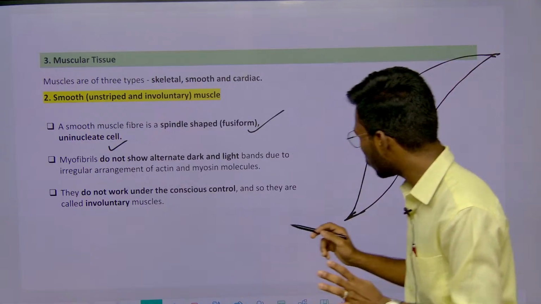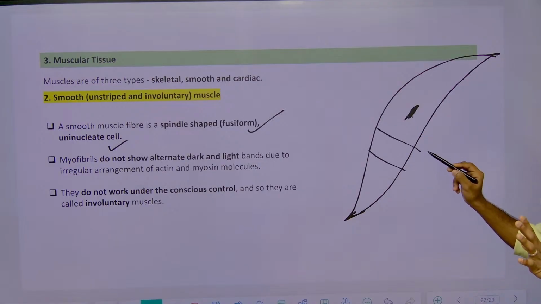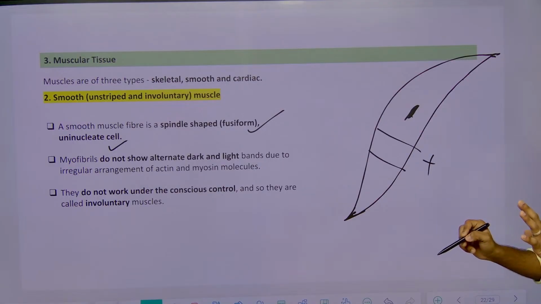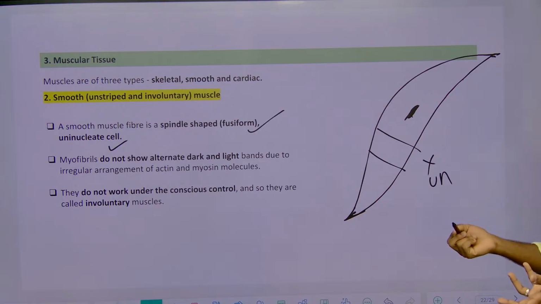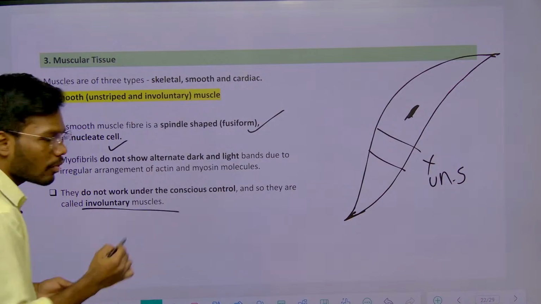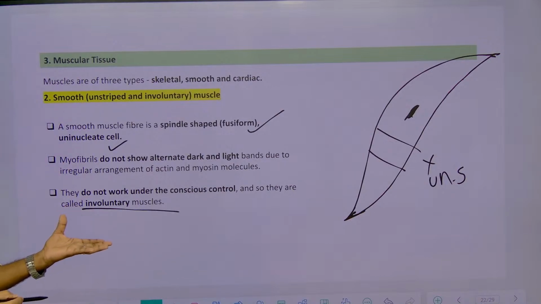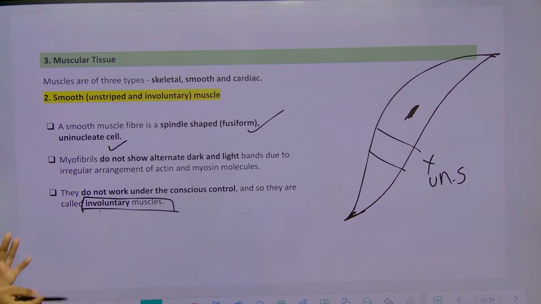Uninucleate. And also this cell does not have any dark or light bands. So it is not forming any dark and light bands, so it is called unstriated muscle. It is not showing any striations. And also these are involuntary in nature. We cannot control all these smooth muscles, that's why they are involuntary muscle.